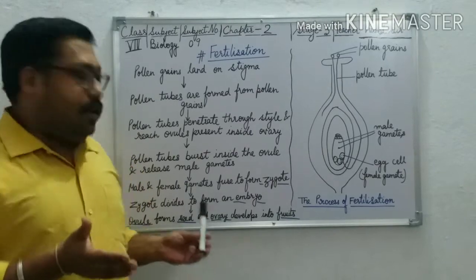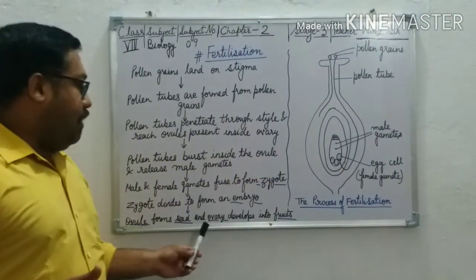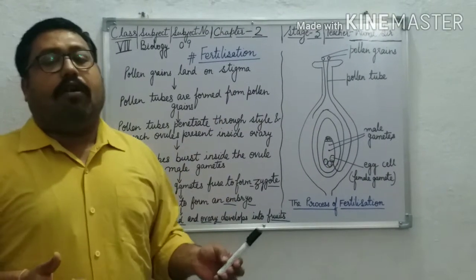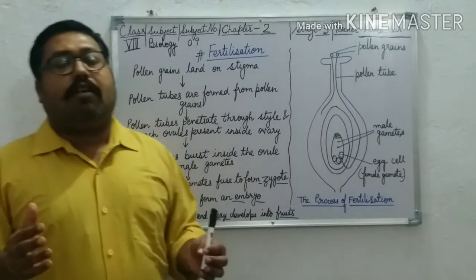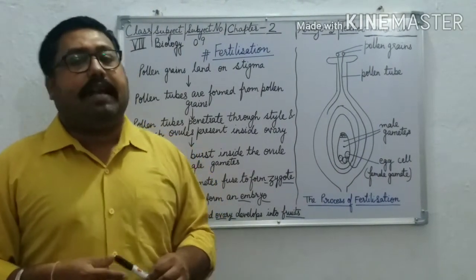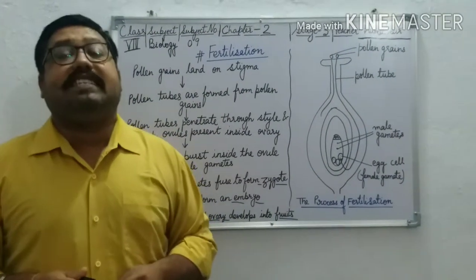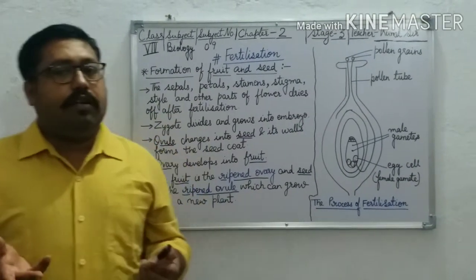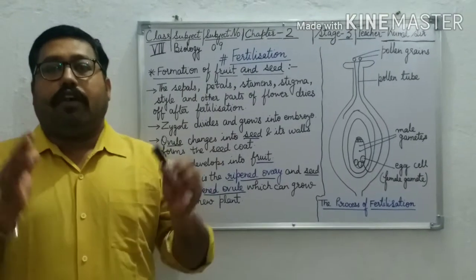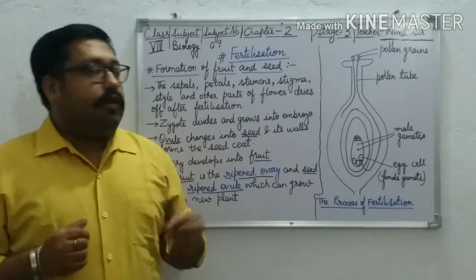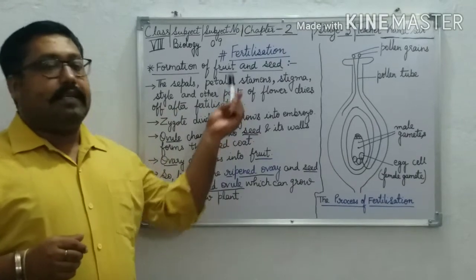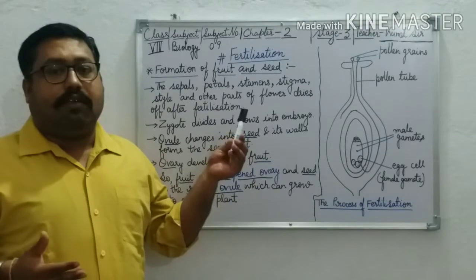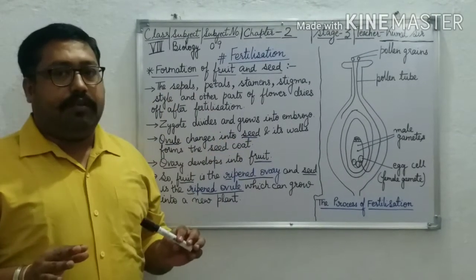The seed develops from where? From the ovules, and the ovary develops into fruit. This is the total process of fertilization. The process of fusion of male and female gametes is called fertilization. Now let me tell you in detail the formation of fruit and seed. The sepals, petals, stamens, stigma, style and other parts of the flower dry off after fertilization.